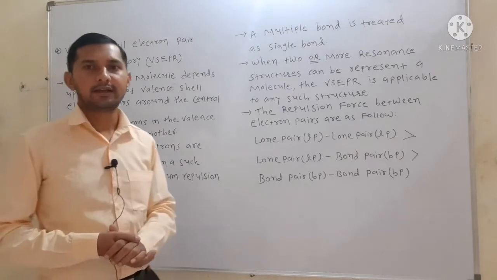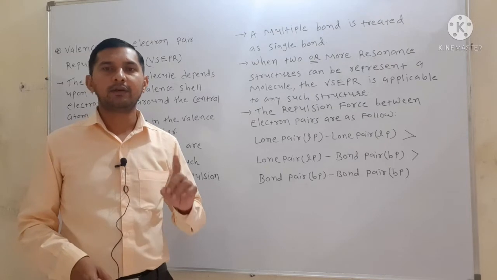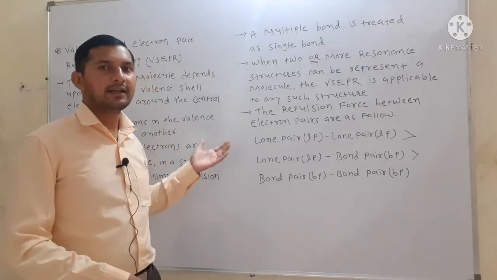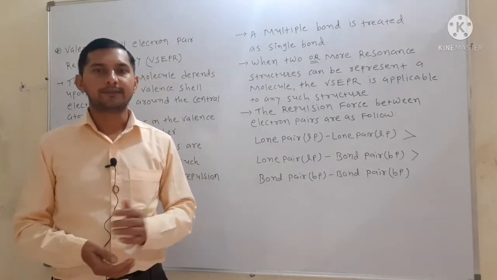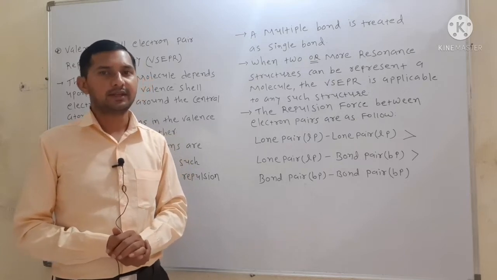As we know, Lewis theory does not explain the shape of a given molecule. That's why this theory arises. This theory explains the shape of molecules in detail. About this theory, we have some postulates.